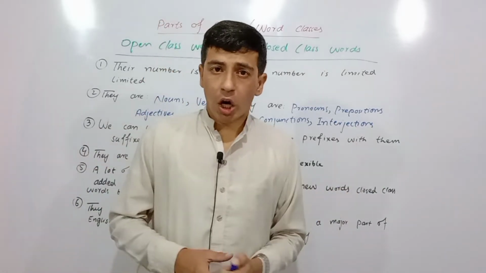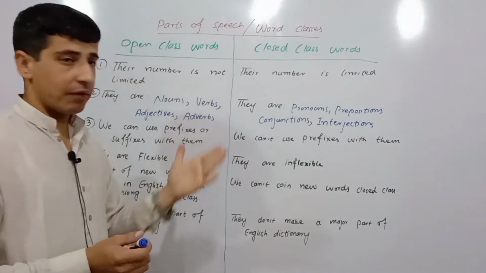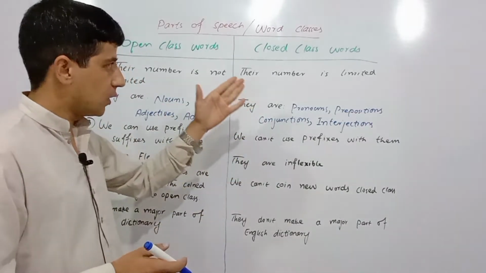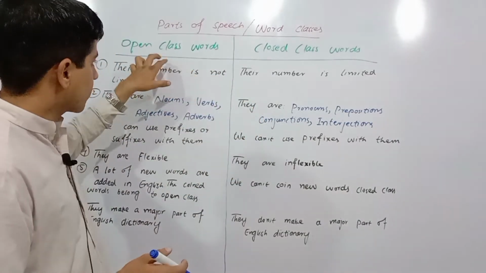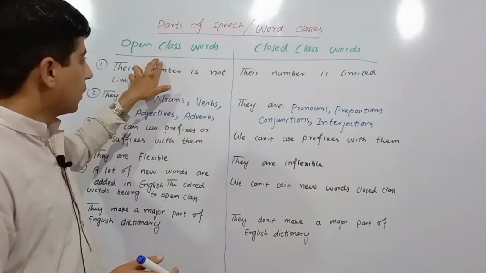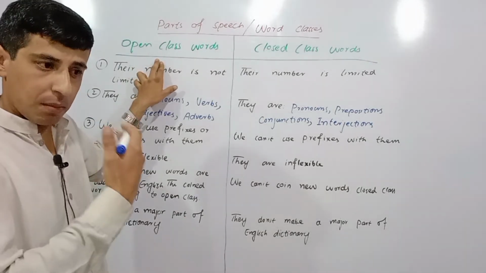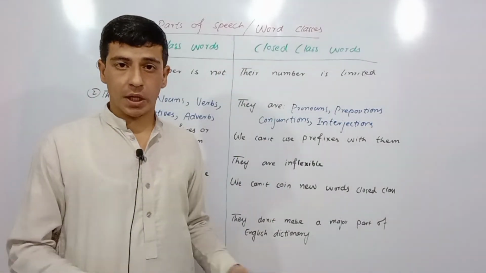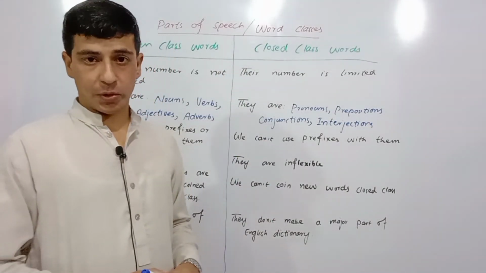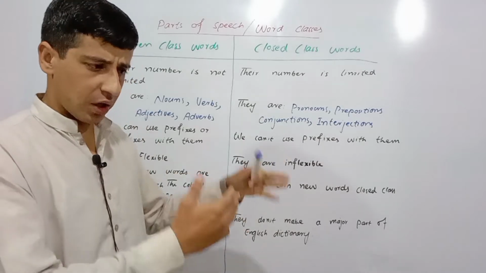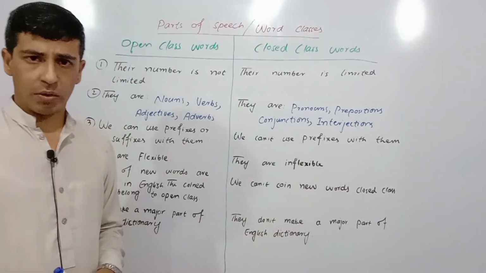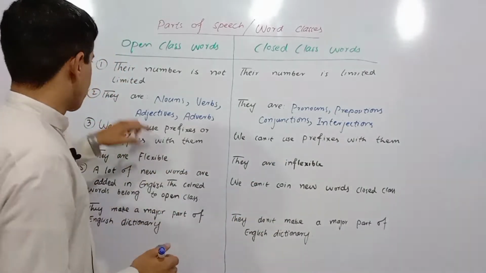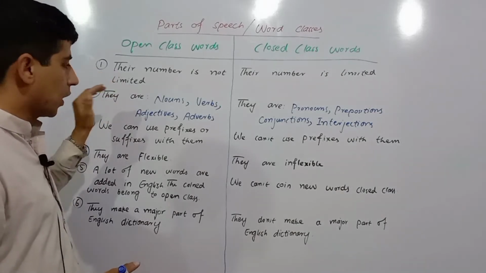Now, the grammarians have divided the parts of speech into 2 categories. The first category is called the open class words, or open class of parts of speech, and the second is closed class words, or closed class of parts of speech. So here are some points that I would like to discuss today. The first one is their number is not limited.